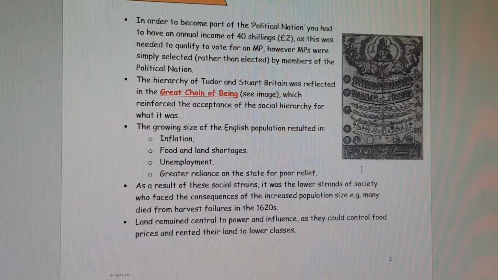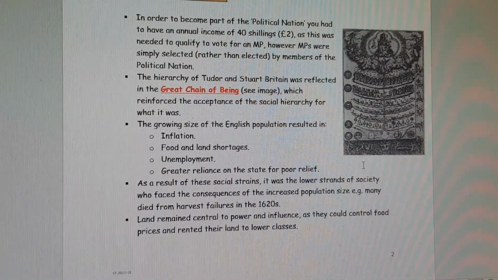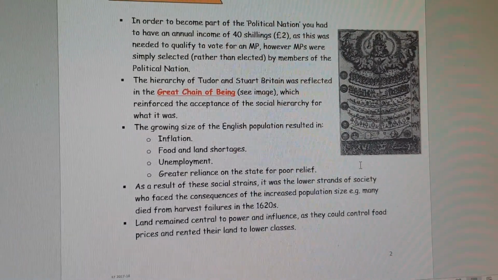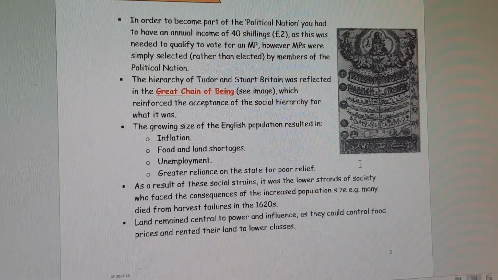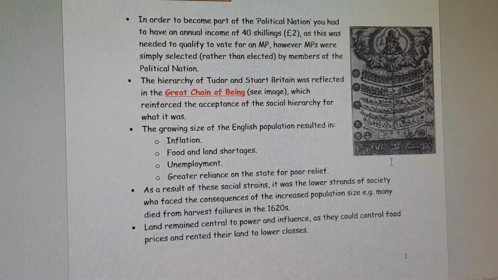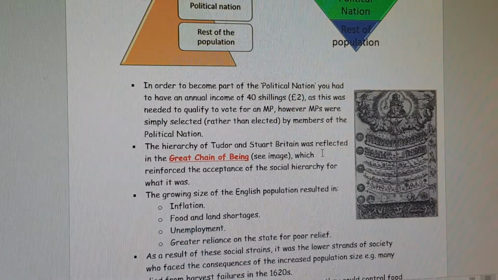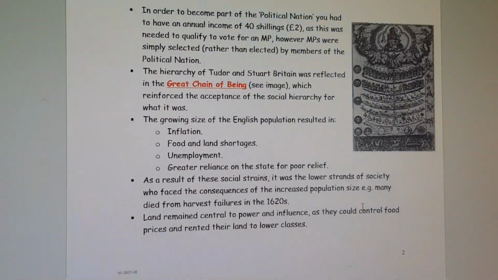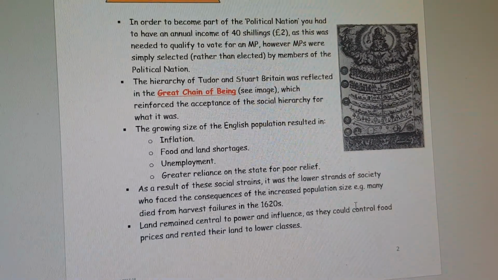However, members of parliament were simply selected rather than elected by members of the political nation. So the nobility more so, and the gentry to an extent, would select their local MP to represent them within the Commons. Note how the rest of the population, because they do not have any political power, do not get to determine who their MP is. And that signifies how important your wealth and status was within Stuart Britain in order to have any political say.